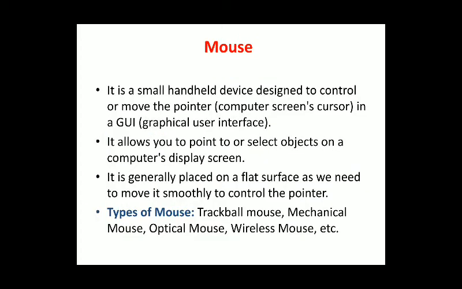After that, we have another hardware component, the mouse. It is a small handheld device designed to control or move the pointer. As you know, if you want to click on any option or move any option, you must use the mouse.